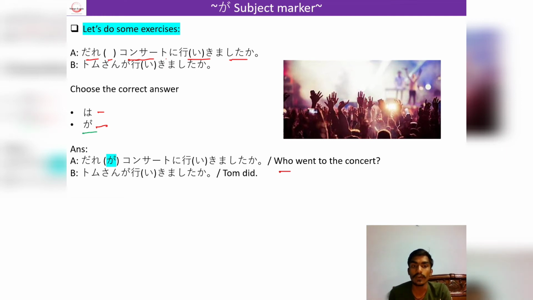So our answer would be ga, because the wa particle is not used to emphasize. And with dare we will always use the ga particle. This is also a point you will have to remember, that wherever dare comes, we will use the ga particle.